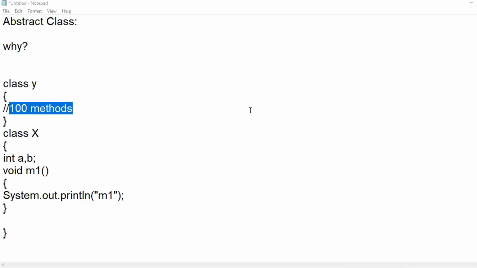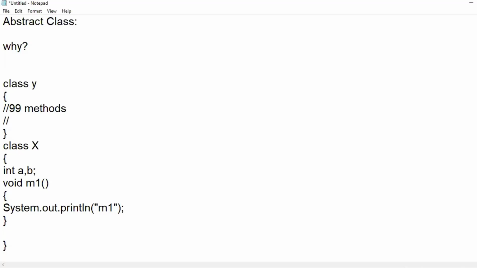So now what I'm saying is, with respect to one particular class, I know the implementation of a few methods, and I don't know the implementation of a few other methods. Say, for example, I have 100 methods. I have given a definition for 99 methods, and I don't have a definition given for one method.